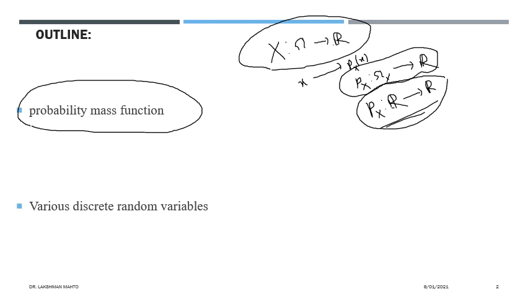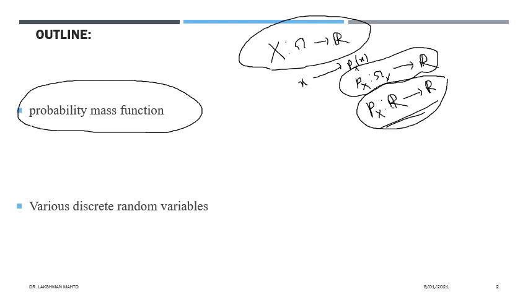And in the later part of this lecture I will talk about various special kinds of discrete random variables, because these come up frequently. We'll see that among those, the Bernoulli random variable happens to be the starting one, and the rest of the discrete random variables we will see can be generated from the Bernoulli random variable.